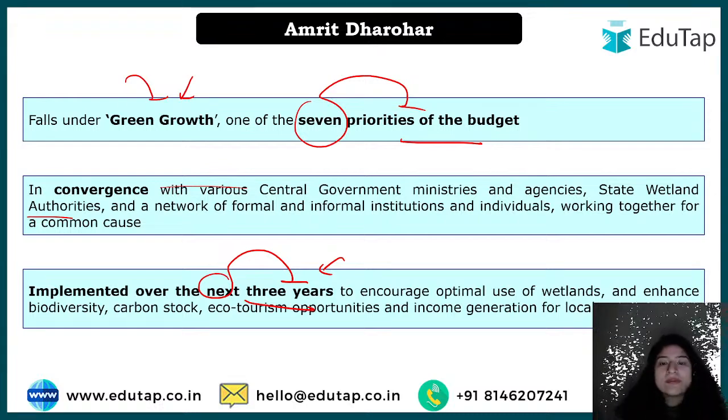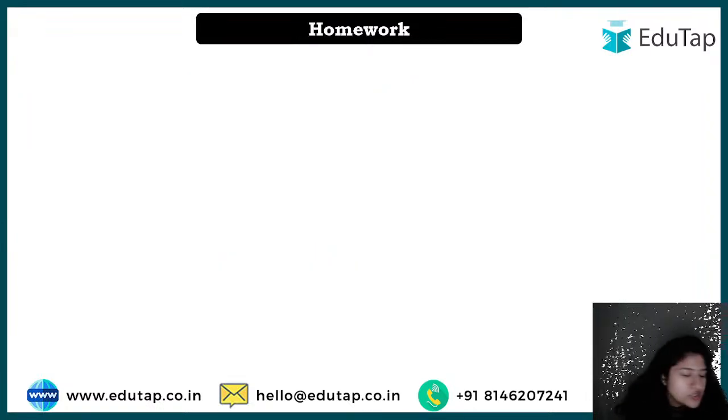Now for Amrit Dharohar, the thing that you can keep in mind is, one, of course you can understand we have to conserve the environment, right? It comes under green growth, and when we say environment, we are emphasizing on wetlands. Please keep that in mind. Then green growth, which is part of your 7 priorities of the budget, is to be implemented in the next 3 years, with the convergence of various ministries. So it's a very short scheme, as I said before, and that is all in this.